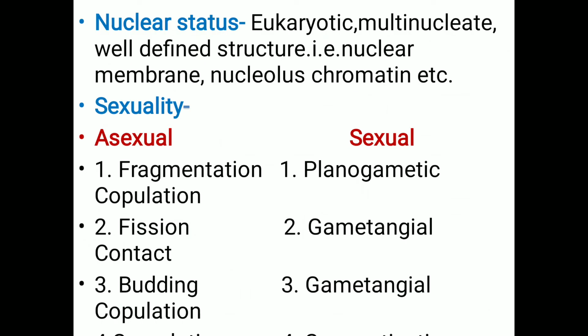Next, fungi are eukaryotic in nature, because all the cell organelles are well developed. For example, mitochondria, endoplasmic reticulum, chromatin, nucleolus, nuclear membrane, all are well developed. So they are eukaryotic in nature. Regarding sexuality, fungi reproduce by both means, by sexual method and asexual method. So in the next semester we will discuss the different sexual and asexual methods in detail.